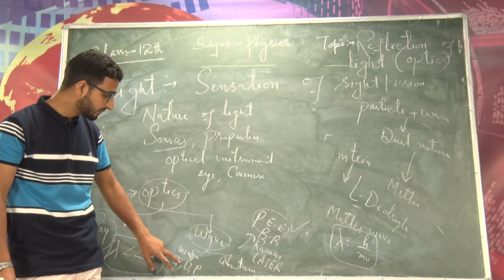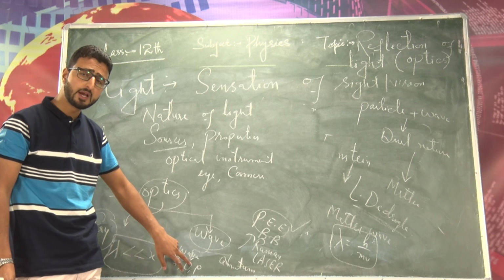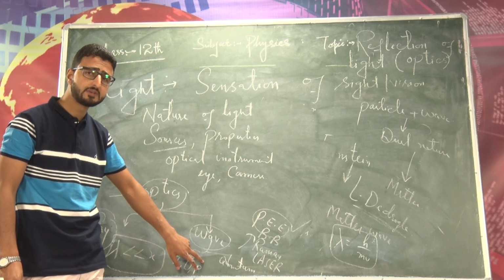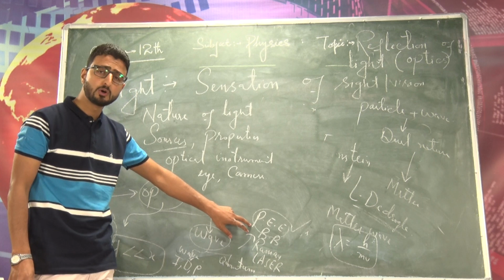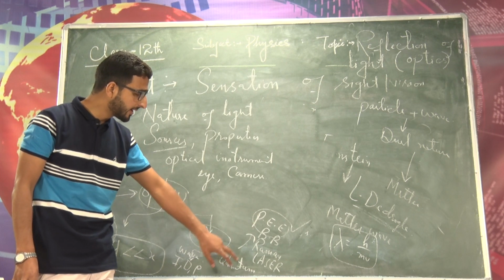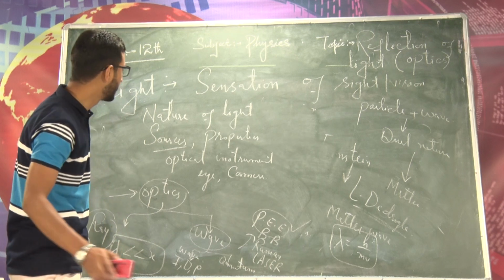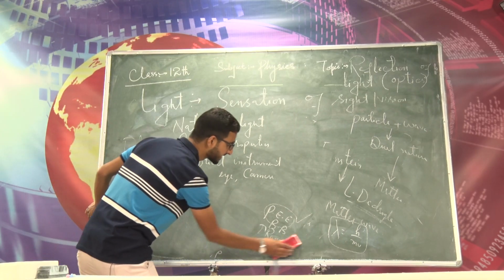In wave optics, we discuss interference, diffraction and polarization of light, which are wave phenomena. And in quantum optics, we explain phenomena like the photoelectric effect, black body radiation, Raman effect, Compton effect and the working of laser, right?